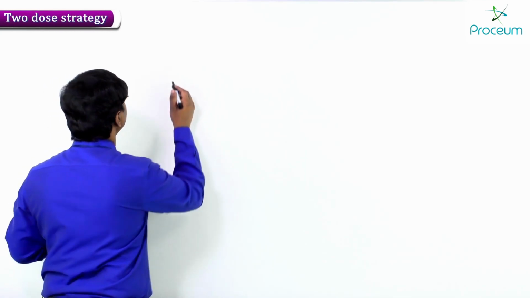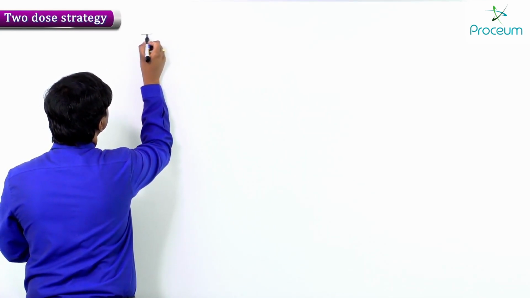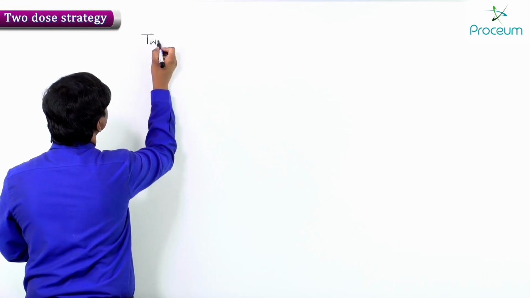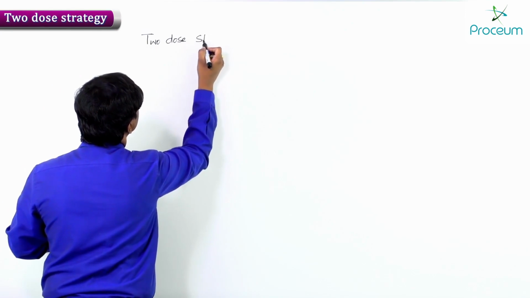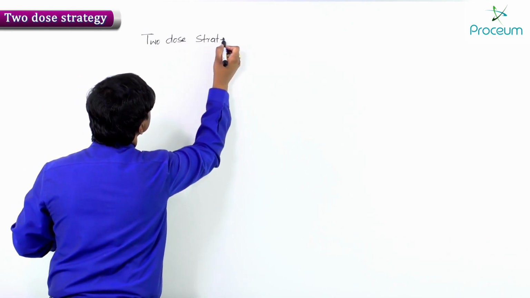Now let me discuss what is called the two-dose strategy.